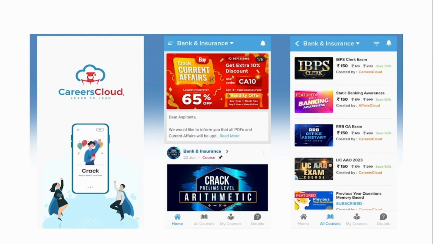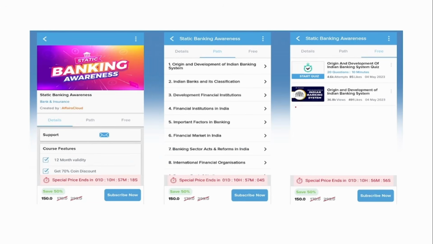Now, you have to download our AffairsCloud app to access this course. Once you have logged into our app, you can click the All Courses icon, and then you'll be redirected to this page. In this, you have to click the Static Banking Awareness course, and under the details tab, you will be able to see a brief about this course.